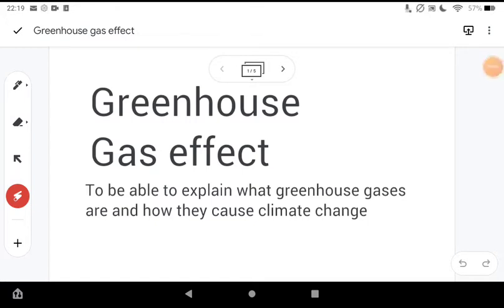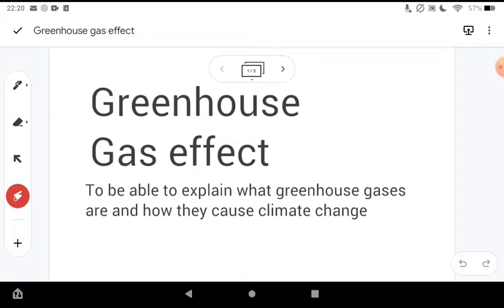This video is going to have a look at the greenhouse gas effect and how that impacts on our climate. So we tend to refer to that impact as climate change. It's sometimes called global warming, and while it's true that it is raising global temperatures, it doesn't necessarily mean that everywhere is getting hotter. In fact, some places, like Britain in the winter, will get colder. So we tend not to use the term global warming because it's a bit misleading, and we tend to refer to it as climate change.